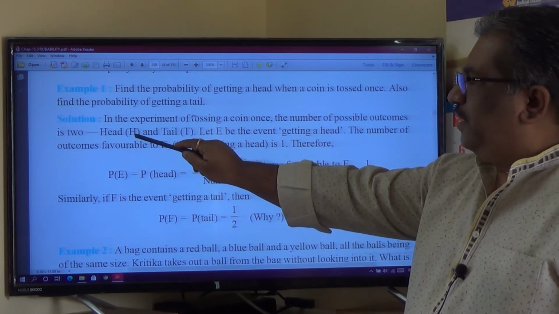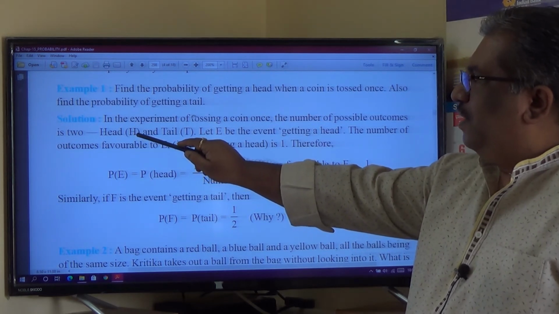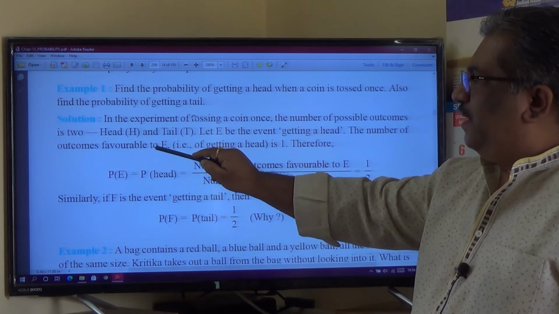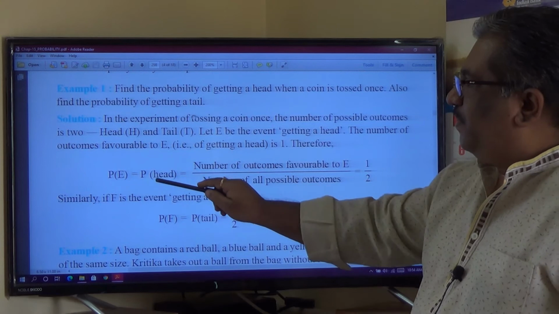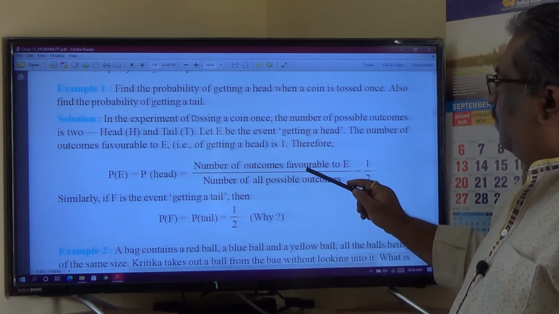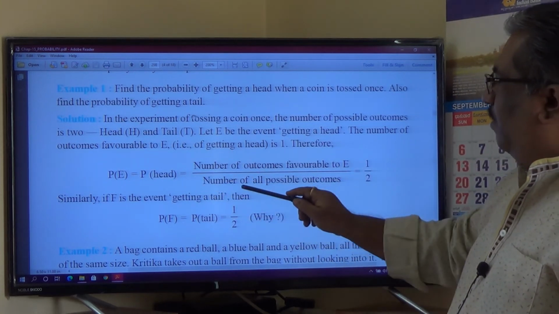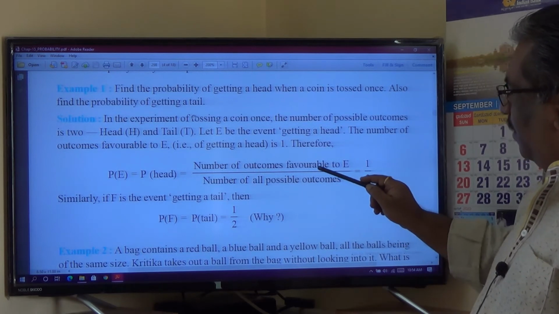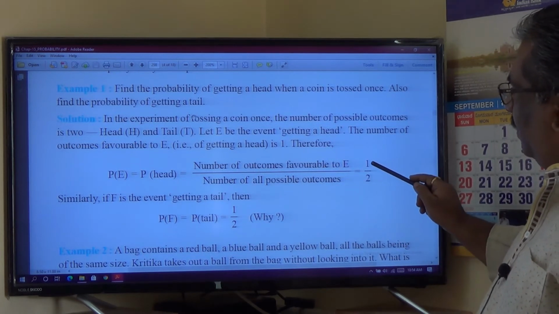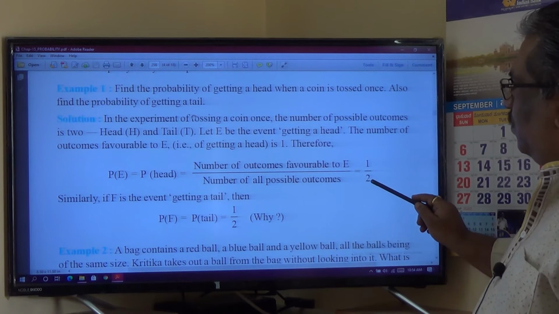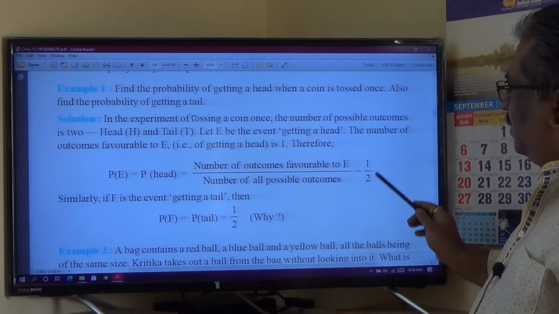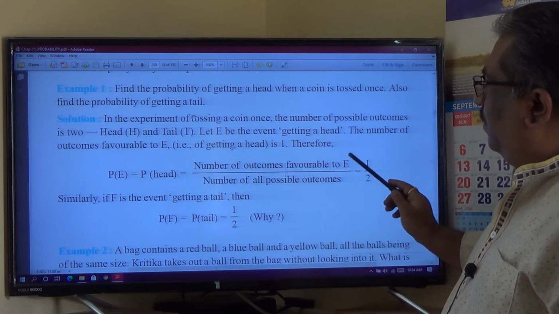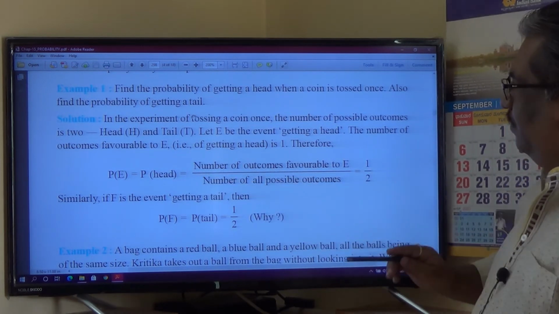Therefore probability of getting head equals number of outcomes favorable to E divided by number of all possible outcomes. Number of favorable outcomes is only 1 and number of possible outcomes is 2, because the sample space contains 2 elements, and therefore probability of getting a head is half.